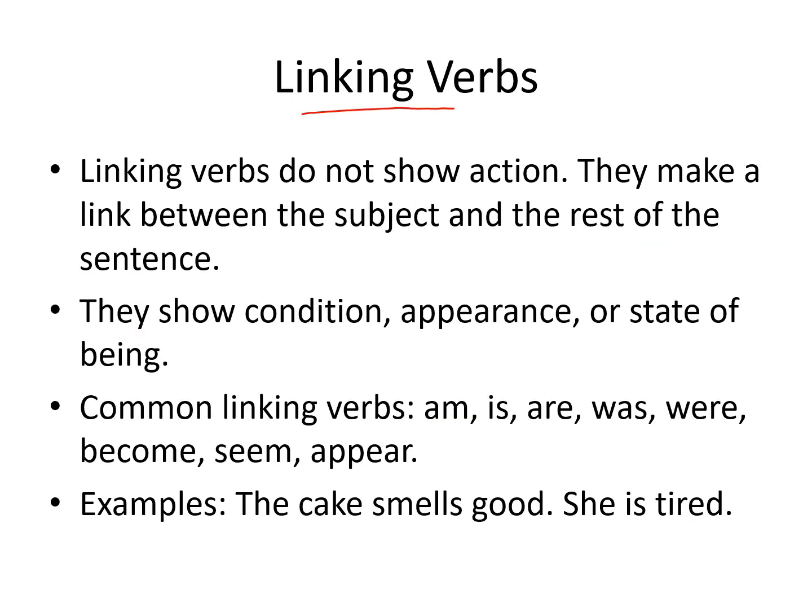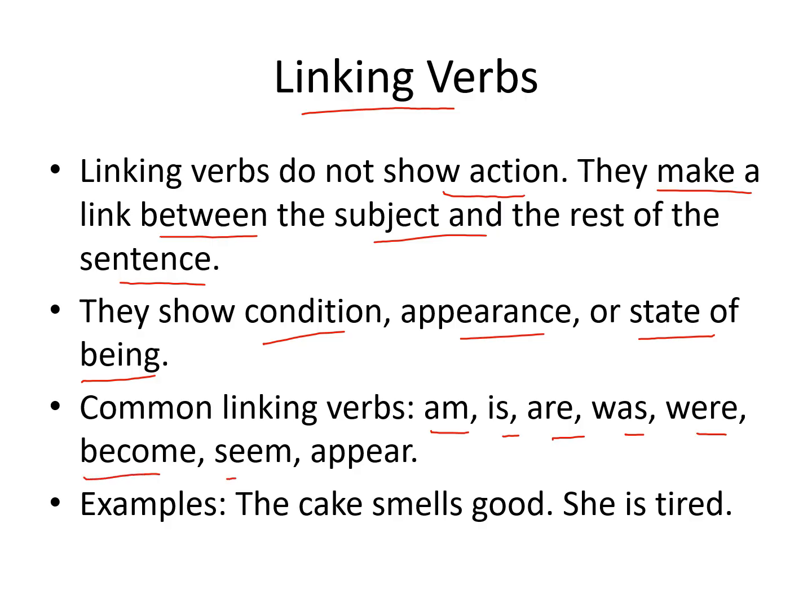Linking verbs, as the name suggests, do not show action. They make a link between the subject and the rest of the sentence. They show condition, appearance, or state of being. So you have to keep in mind these three words related to linking verbs. Common linking verbs are am, is, are, was, were. Usually people think that is, am, are, was, were are the only linking verbs, but there are certain other words which show the condition, appearance, or state of being, such as become, seem, appear.